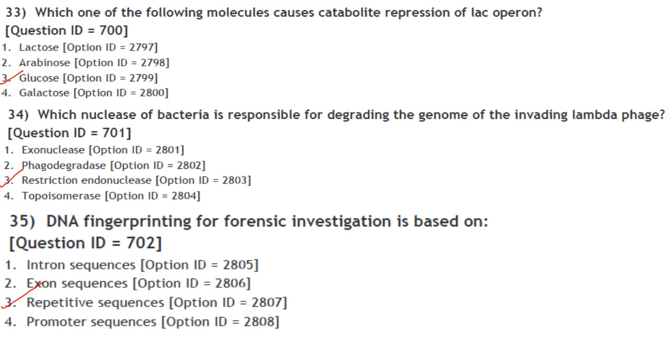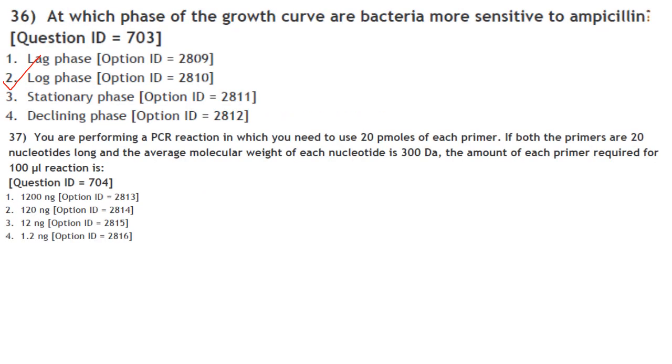Answer is option 3. DNA fingerprinting for forensic investigation is based on? So it is based on variable number of tandem repeats and these are repetitive sequences. Answer is option 3. Then at which phase of the growth curve are bacteria more sensitive to ampicillin? So that is during the log phase they are more sensitive to antibiotics. So answer is option 2.